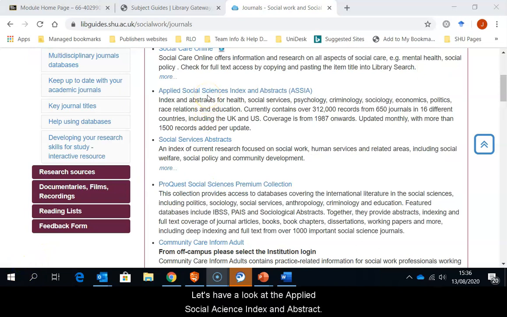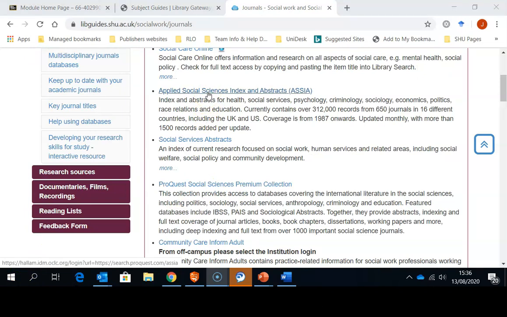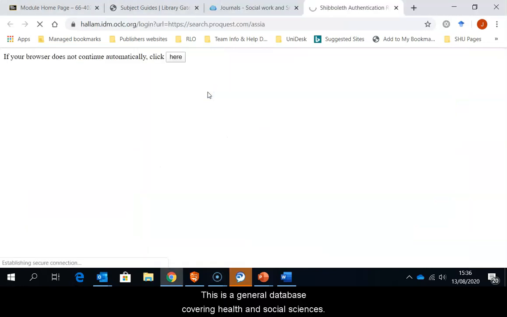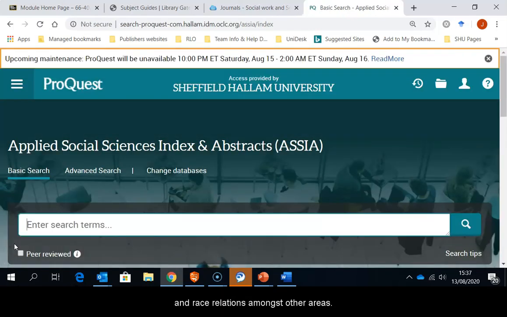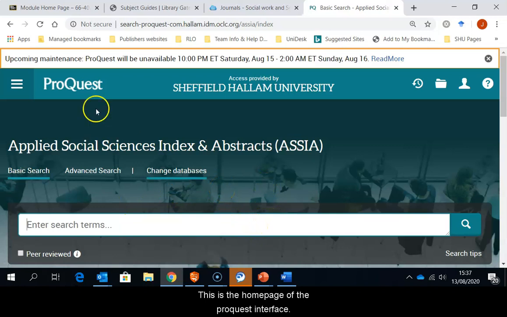Let's have a look at the Applied Social Science Index and Abstracts, ASSIA. This is a general database covering health and social sciences, psychology, criminology, sociology, economics, politics, and race relations, amongst other areas. This is the home page of the ProQuest interface. ProQuest provide many databases such as PsycInfo, ProQuest Social Sciences, and ProQuest Central Services.